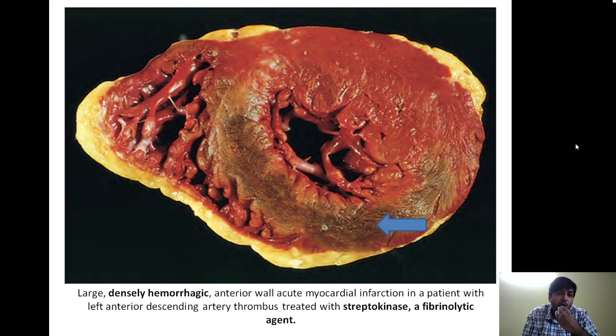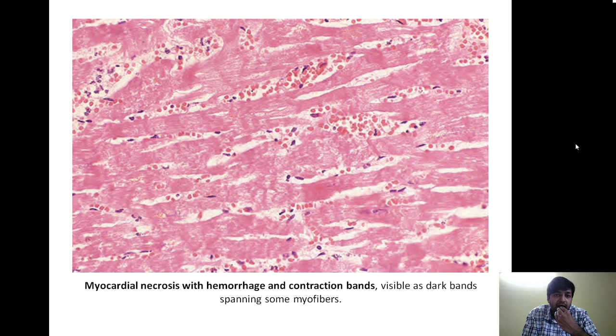This is the area of reperfusion injury, and under the microscope it is shown as dense contraction bands. So this is the area which is dense. If you can see, there are dense eosinophilic areas of hypercontractility of the myocardium. Over here also we can see the contraction bands. Again over here one contraction band, again you can see one contraction band.